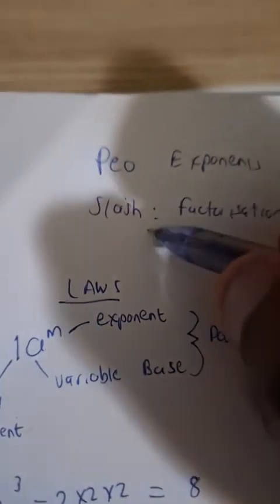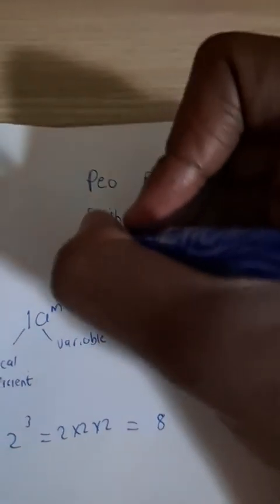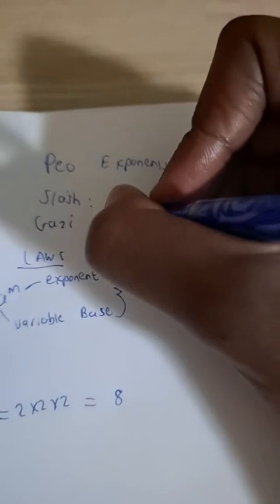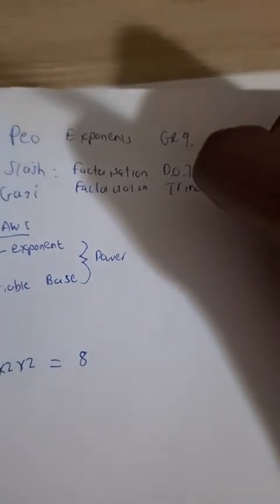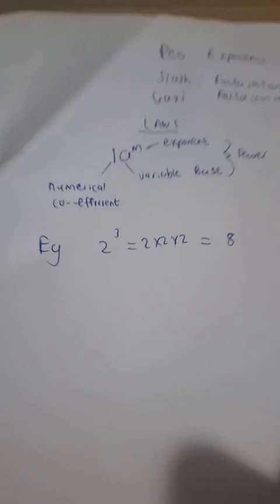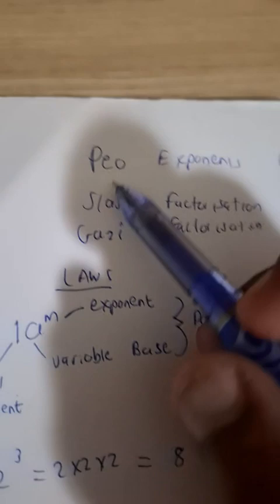Okay, Gazi, I will help you out just now. Slash and Gazi, you both said factorization. So you specifically said trinomial. Okay, I'll be with you shortly. I just need to help out my good beloved Pio there.